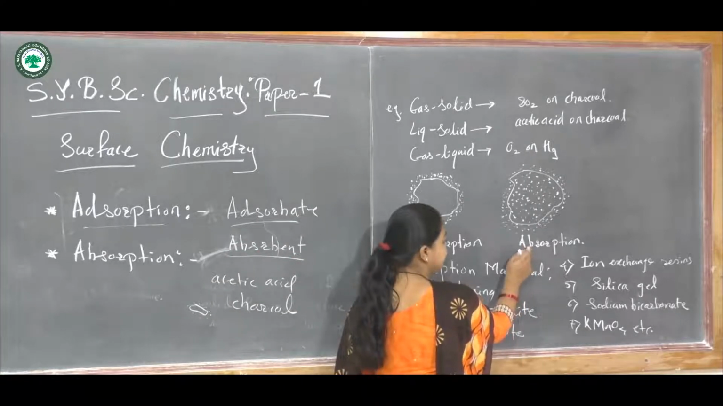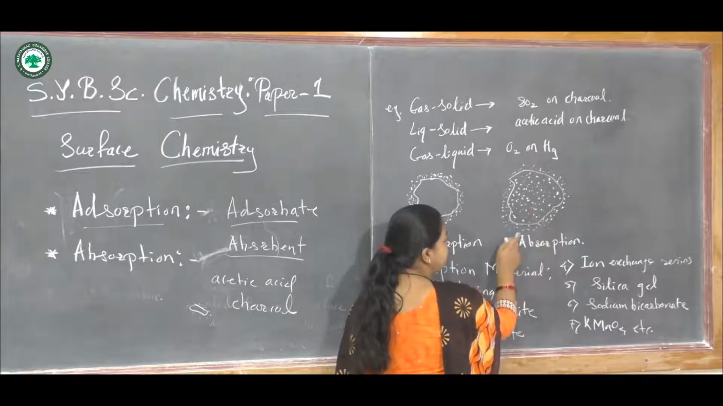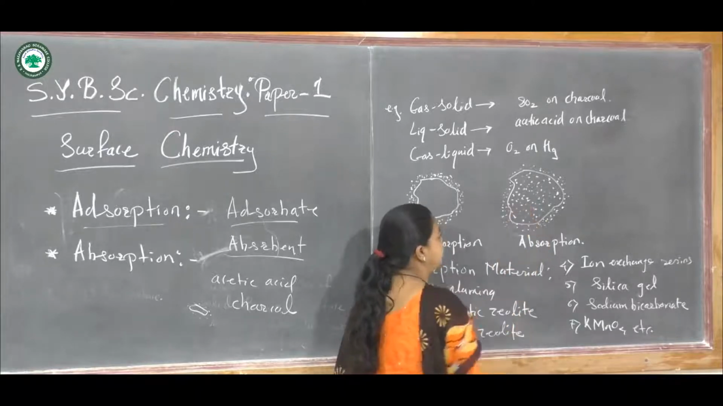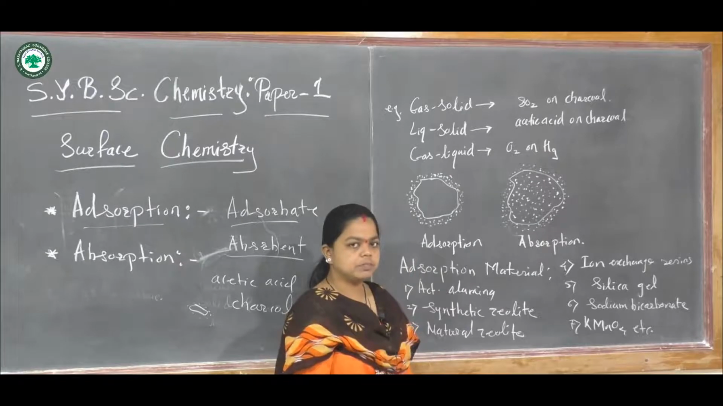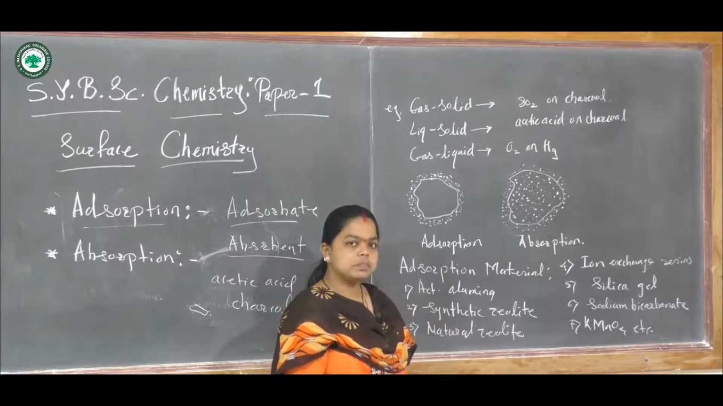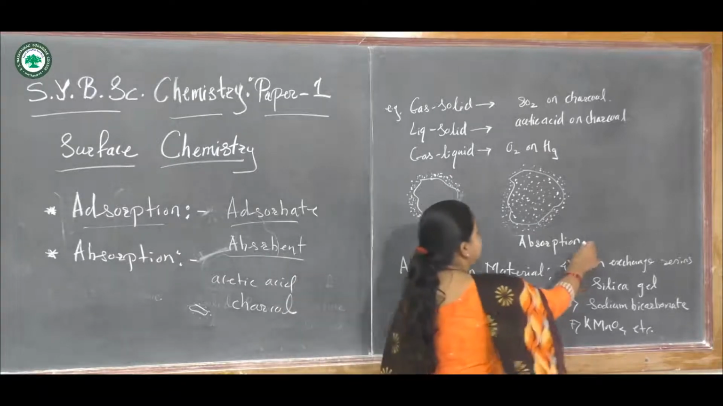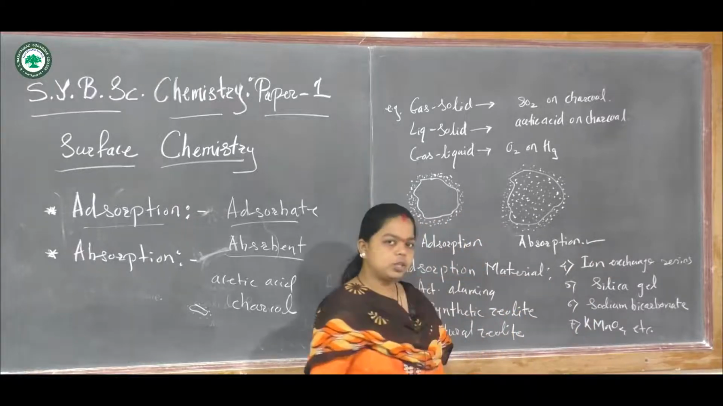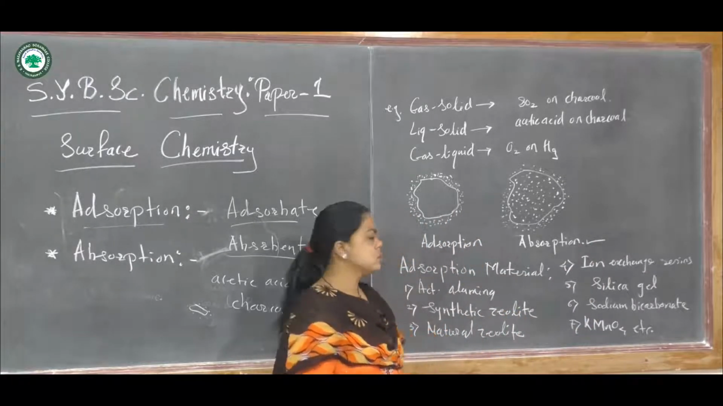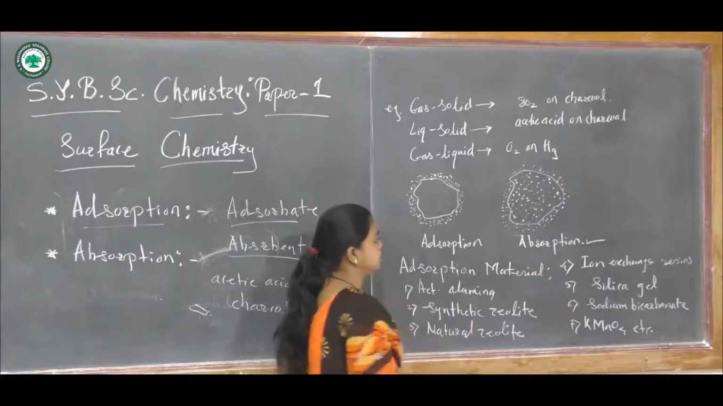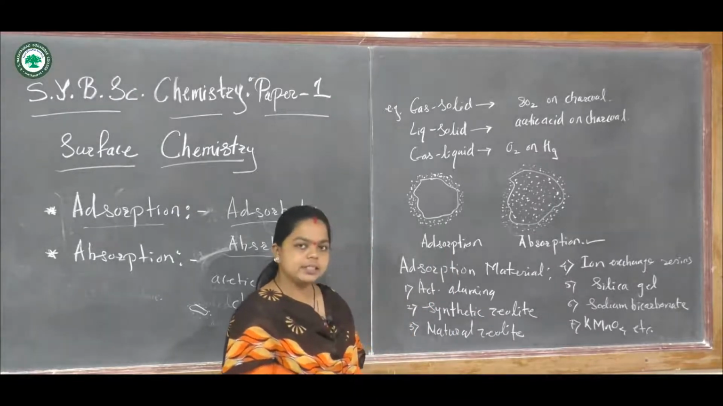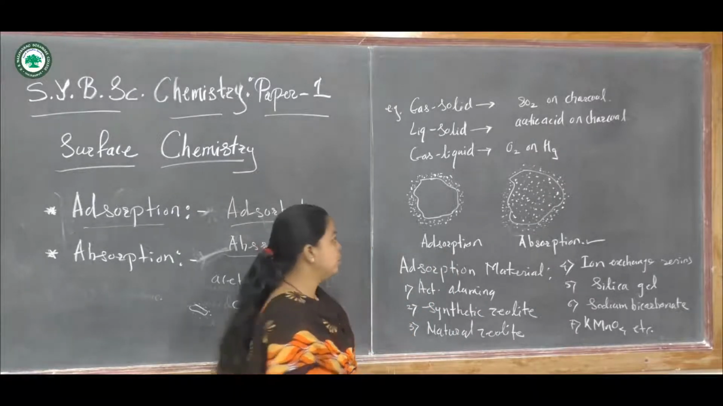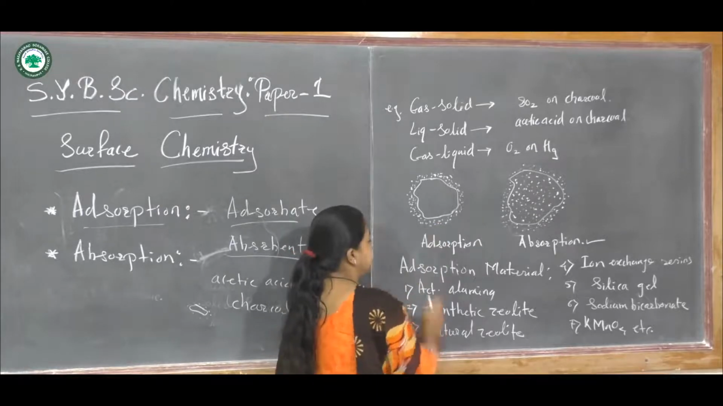When absorption takes place, molecules enter into the body of the absorbent. The example of a sponge in water is an example of absorption. All the water molecules will get entered into the body of the sponge. And adsorption is when acetic acid molecules are adsorbed on the charcoal. So this is the example of adsorption.